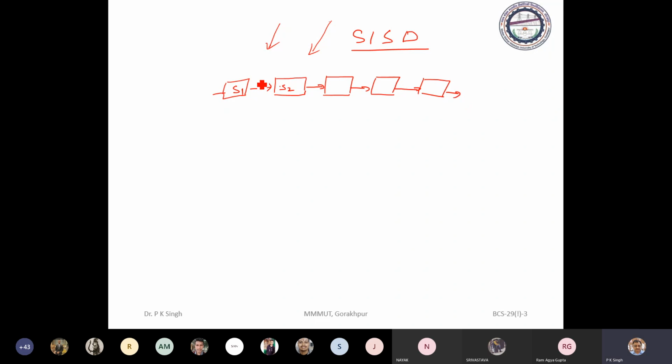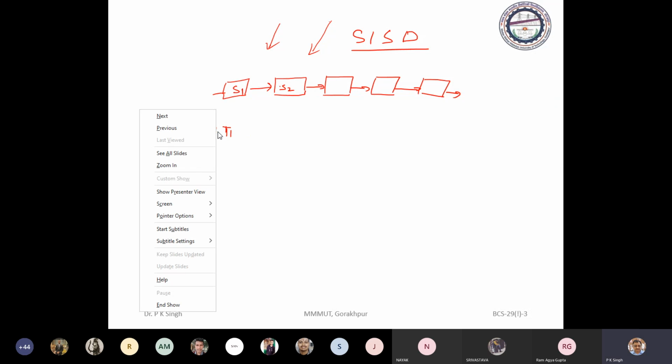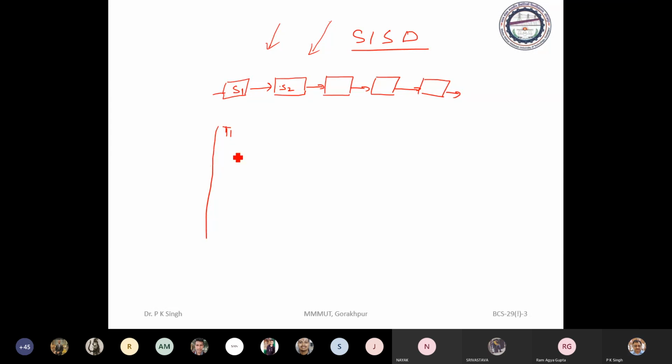These are the various units that perform specialized operations. Now, suppose this unit is doing task 1, at that time all other units have no task. Just see, suppose day 1, D1.